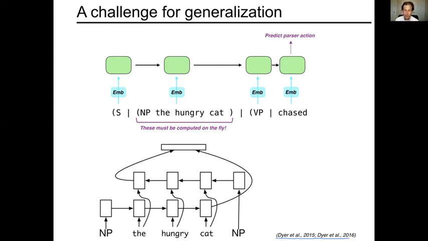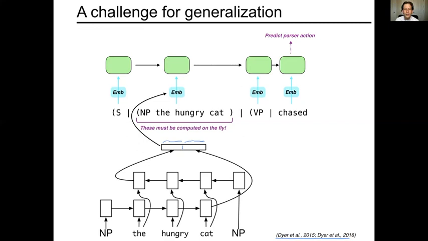This is what's called a bidirectional LSTM. And then you take the ones from right to left and from left to right, you concatenate the two, so these are two parts of a single vector. And then this vector itself becomes the embedding representation. So this vector that goes in as the embedding representation per phrase is computed on the fly, and that allows the model to behave compositionally and productively.